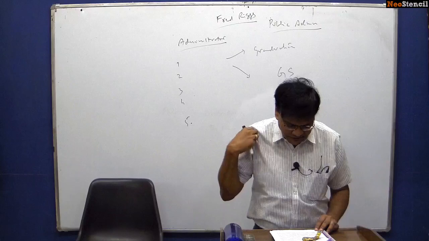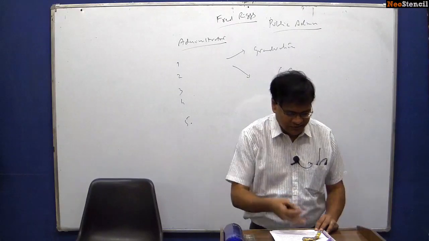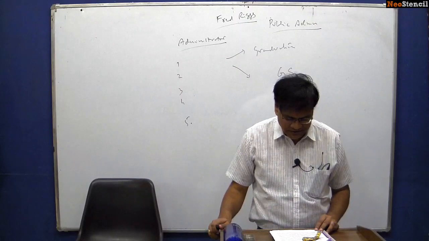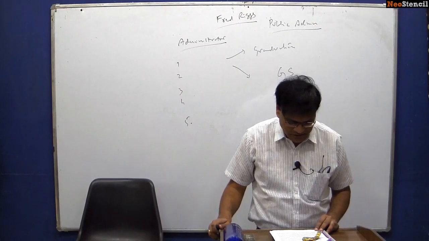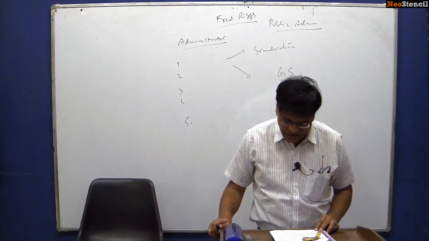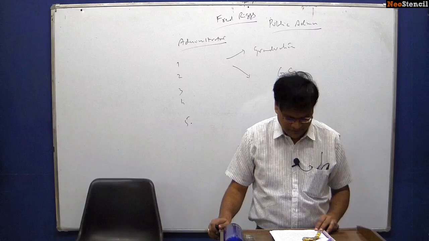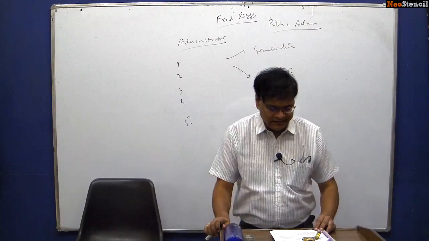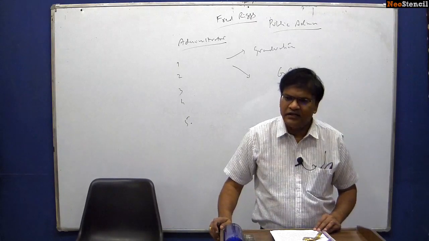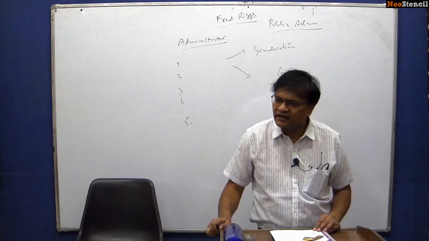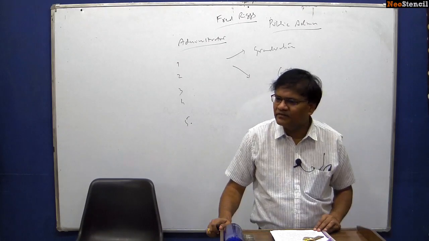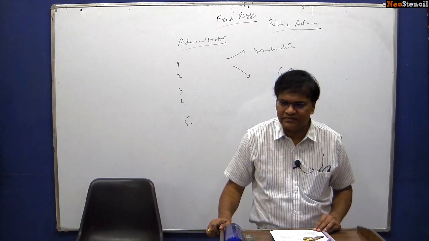So after doing this administrative behavior, we will go to the next topic, that is organizations: theories, systems and contingency, structure and forms, ministries and departments, corporations, companies, boards and commissions, ad hoc and advisory bodies, headquarters and field relationships, regulatory authorities, public-private partnerships. So what you can see here is that from this topic onwards, all other topics are there in the second paper of our public administration, that is Indian administration.